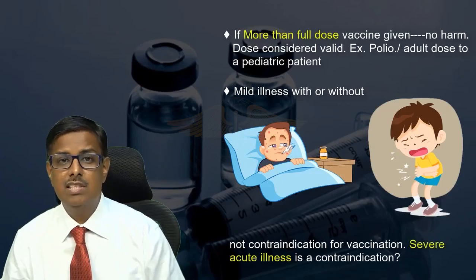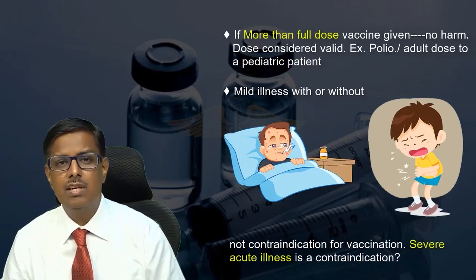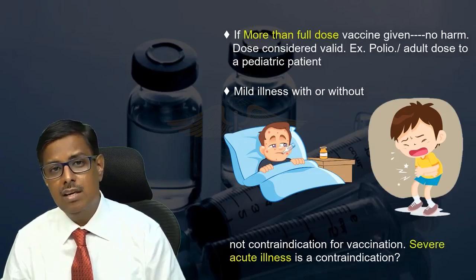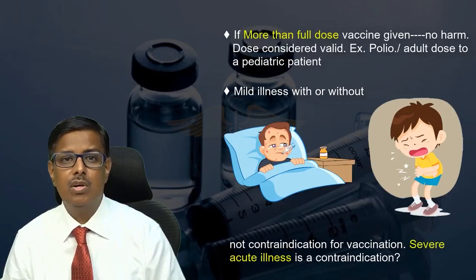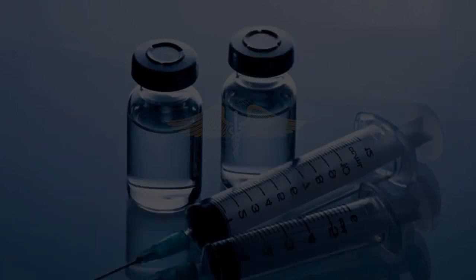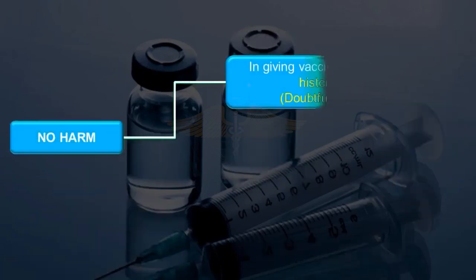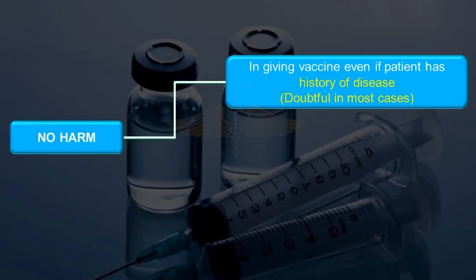Only if the child is having some severe acute illness, then that should be considered as a contraindication, because later we don't know whether the complication arisen was because of the illness itself or because of a side effect of that vaccine. There is no harm in giving vaccine if the patient has a history of the disease, because most of the time it is doubtful in most cases. For example, if a patient gives a history that he already has measles vaccine, then we don't believe it that way, we give vaccine to these patients also.